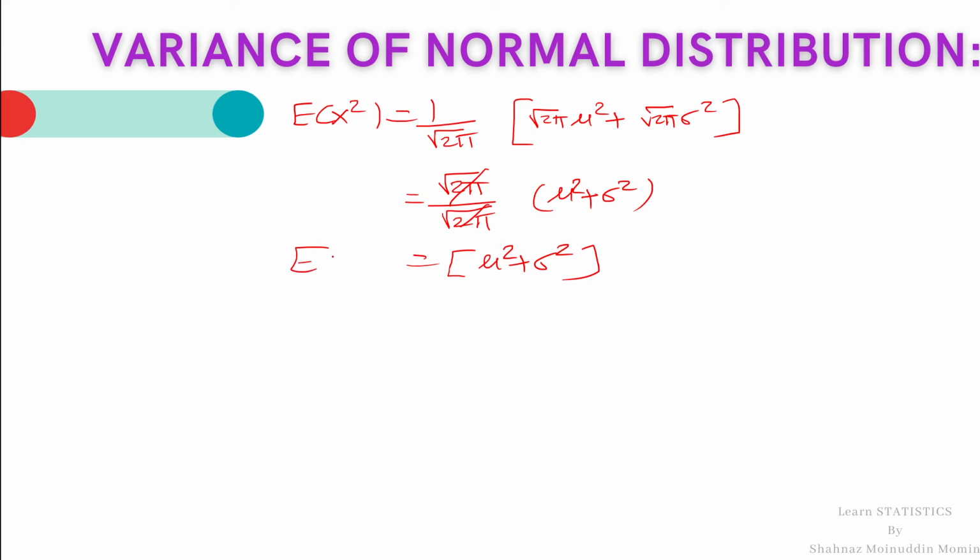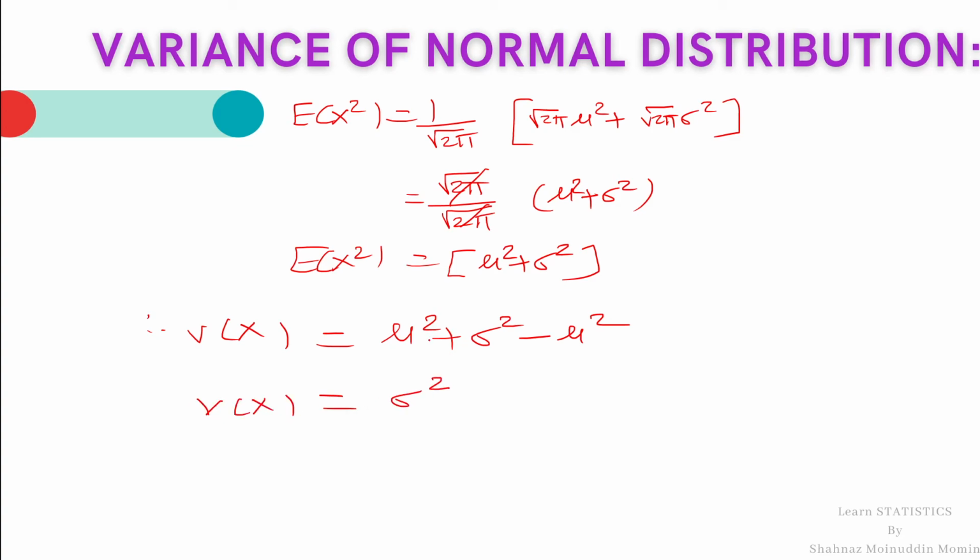This is the value of expected value of x square. By putting in the formula of variance, we get variance of x is equal to mu square plus sigma square minus mu square, which is equal to sigma square. Mu square cancels. Hence, we get the variance of a normal distribution is sigma square, the another parameter sigma square.